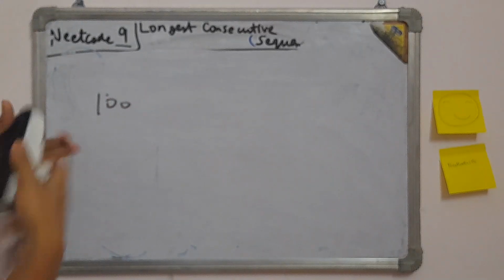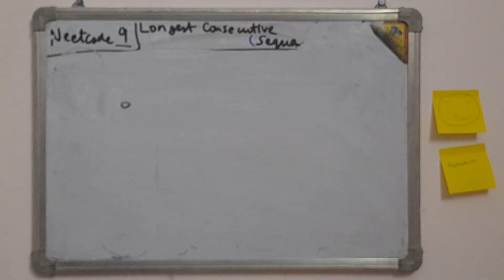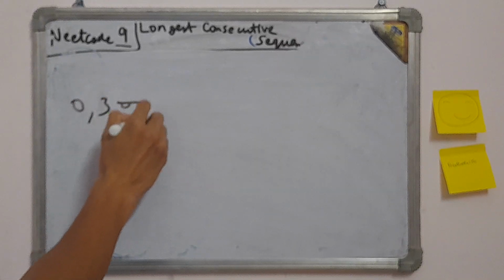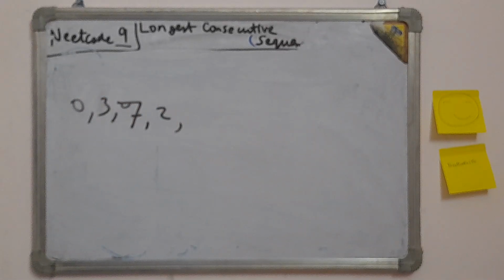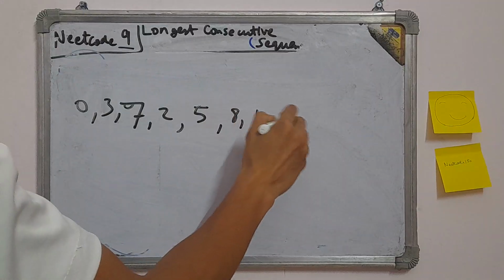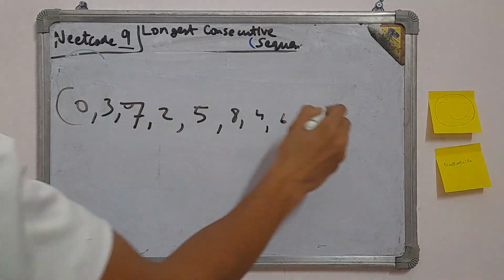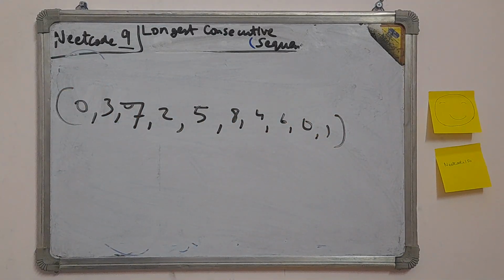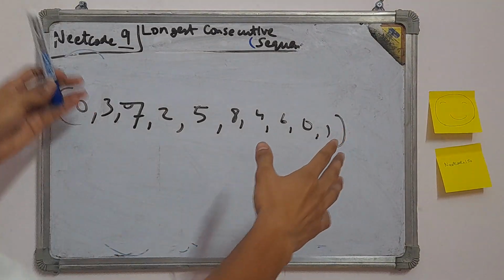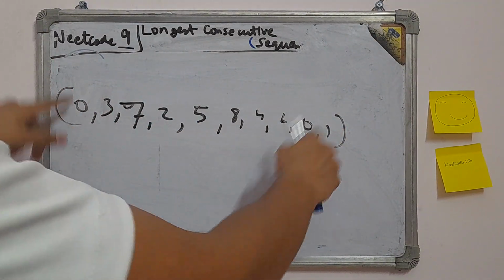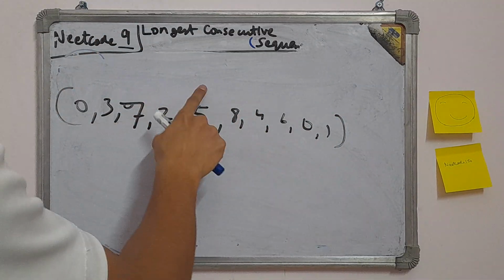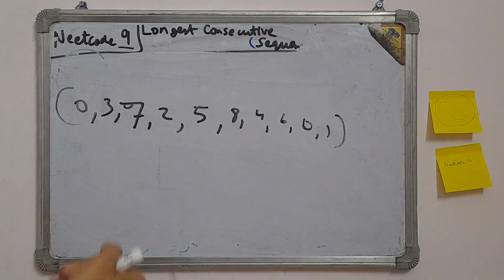Now let me take another example for better explanation. Let's say the array is 0372 and 584601. Okay, so now we have to find the longest sequence. 1, 2, 3, 4, 5, 6, 7, 8, 9, 10. It's a 10 digit array, but actually the answer will be 9 because 0 appears 2 times while the rest, each element, is 1. 0, 1, 2, 3, 4, 5, 6, 7, 8. So a 9 digit sequence is the answer.